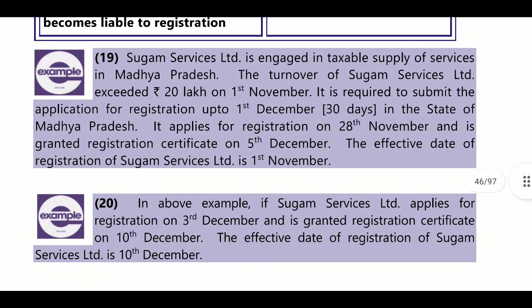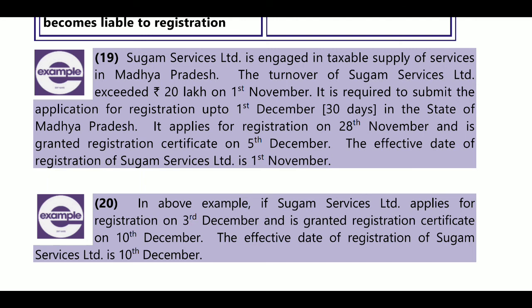For example, number 19. Sugam Services Limited is engaged in taxable supply of services in Madhya Pradesh. The turnover of Sugam Services exceeds 20 lakhs on 1st November. So from 1st November, within 30 days, he is required to get the registration. He is required to submit the application for registration up to 1st December.